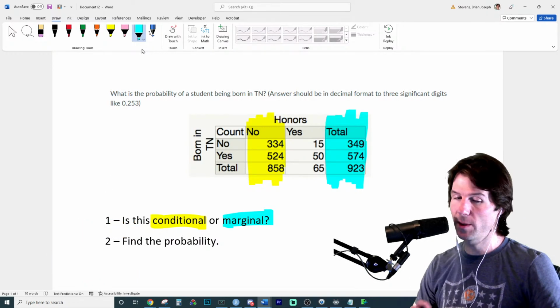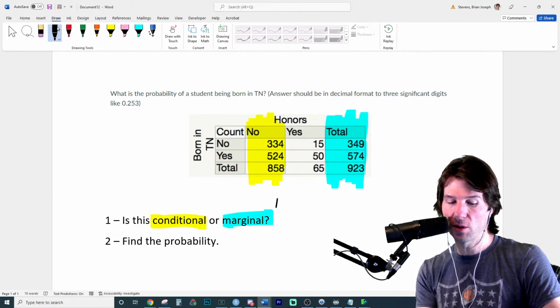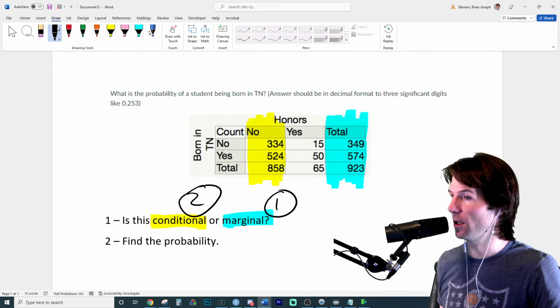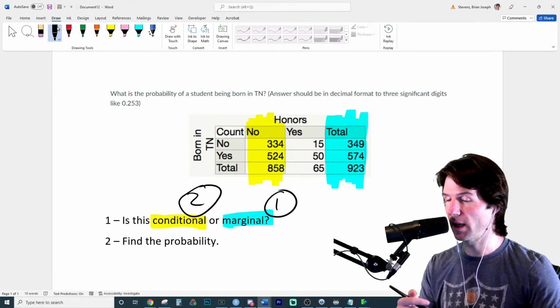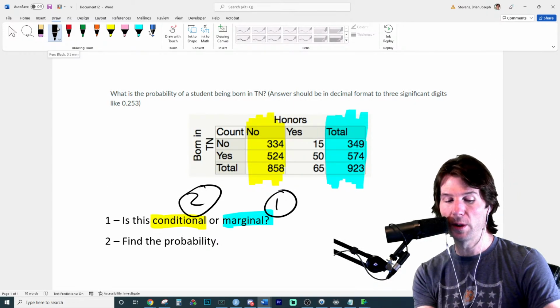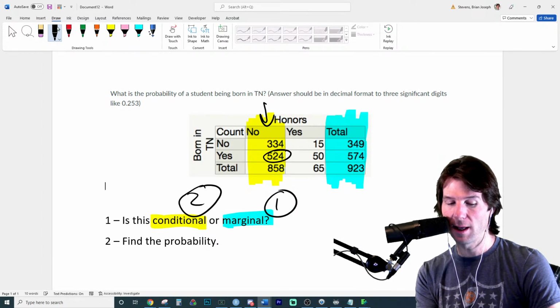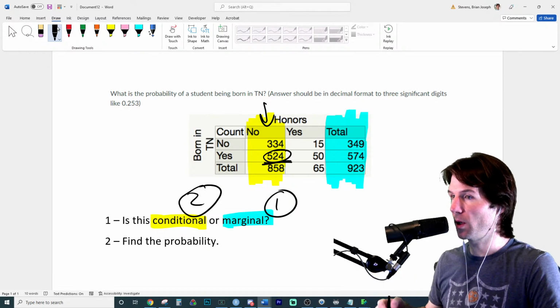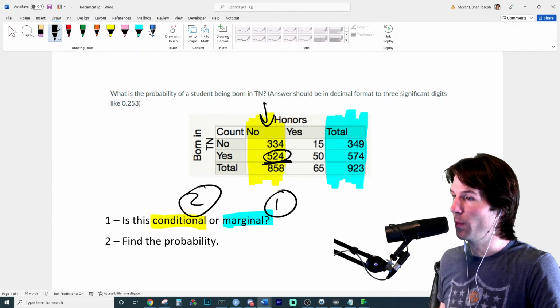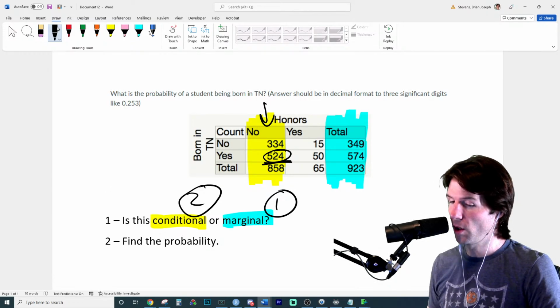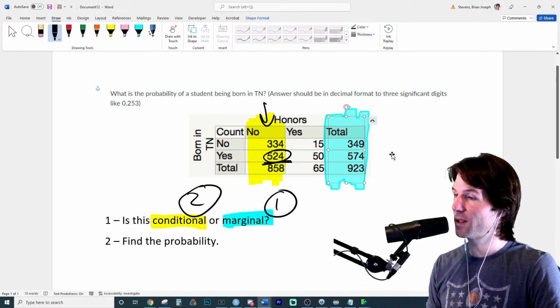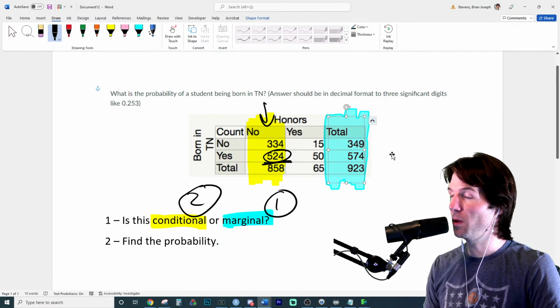So if we're mentioning one variable, that would be a marginal distribution, because marginal distributions only consider the variable in the margin. Conditional has to mention both variables, like what is the probability of a student who is not honors being born in Tennessee? That would be these numbers right here. But over here, it says, what is the probability of a student being born in Tennessee?